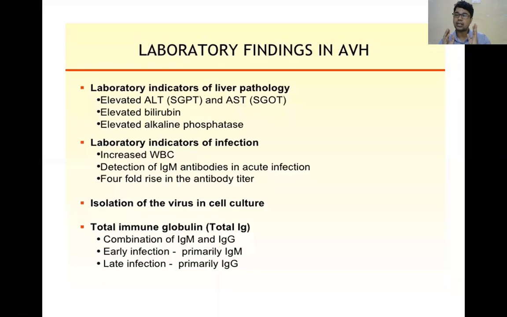So these are two enzymes. SGPT is a cytosolic enzyme. SGOT is a mitochondrial and cytosolic enzyme. So when there is damage to hepatocytes, these two enzymes come to your blood and you get elevated enzymes. These two are markers of hepatic damage.